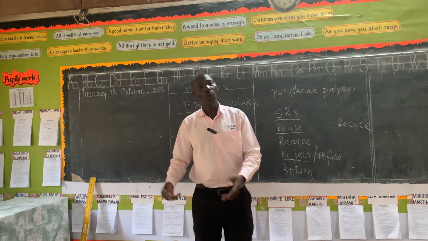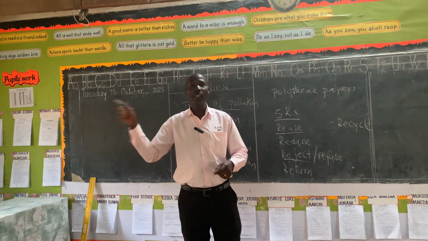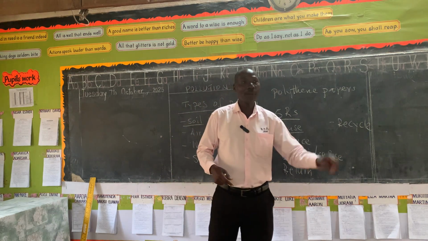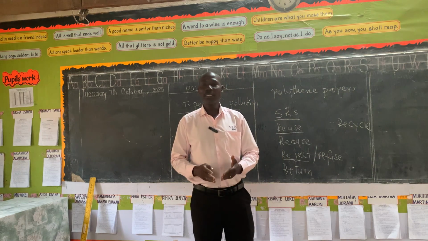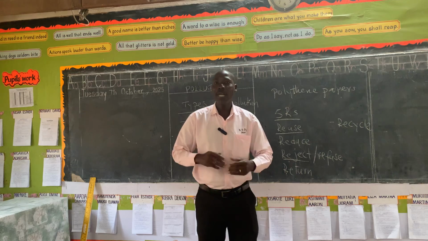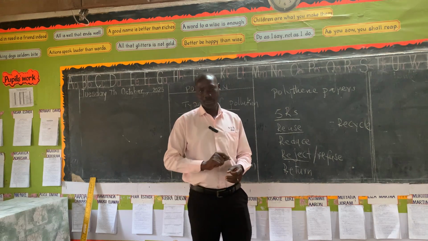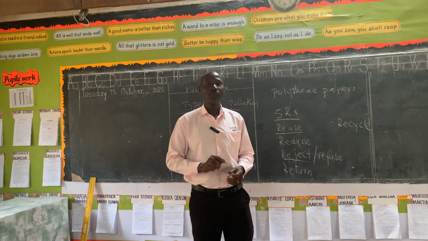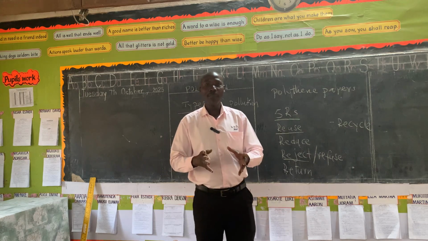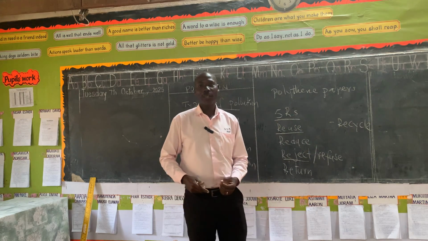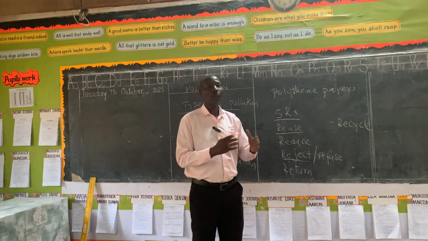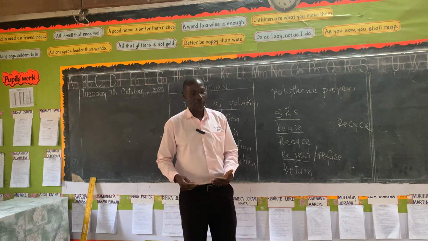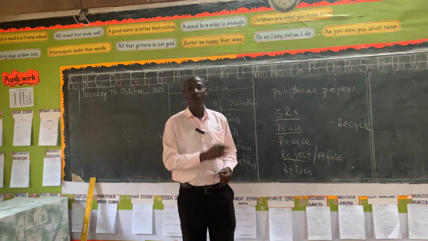But let us not go and also do the same and start throwing them. Even at school, when you see the polythene papers, pick them and put them in one place, so that we inform the teachers that, please, there are some polythene papers here, and they told us that they are very bad in the soil. So where can we take them? The teachers will help you collect them, and then call those people, take them for recycling, then they can go and recycle, so that we reduce them. They should not be so much accumulated in the environment. If we do that, we shall help our environment.